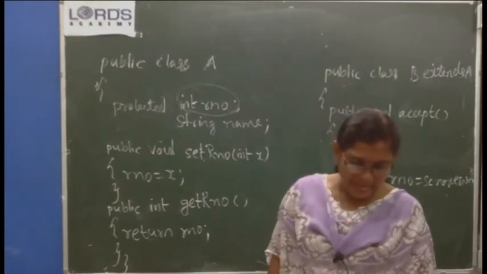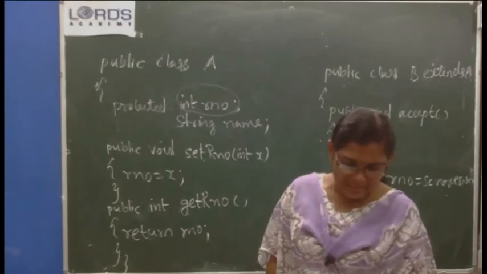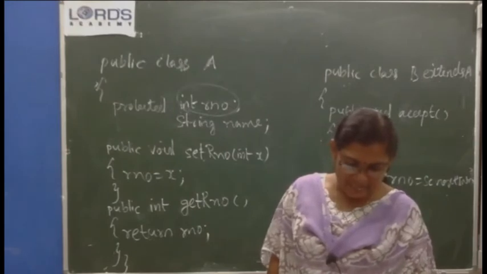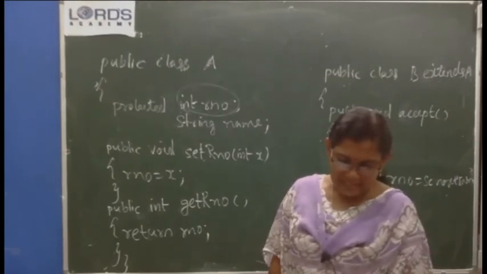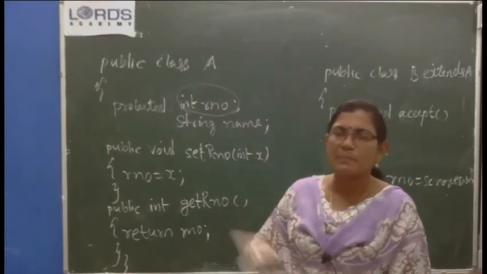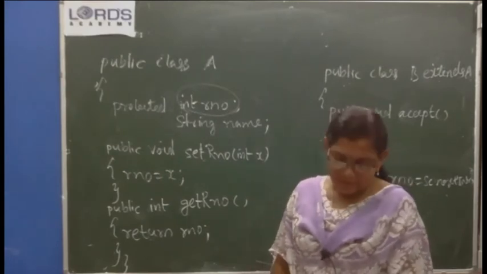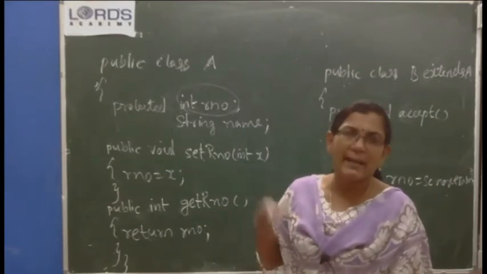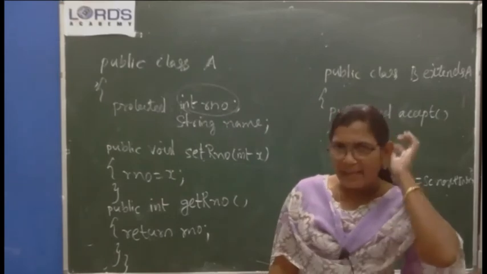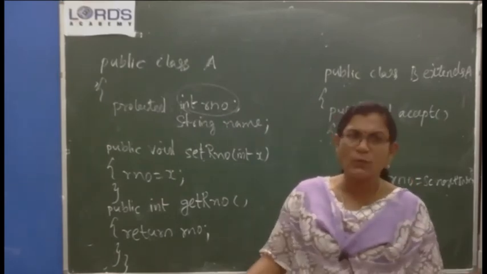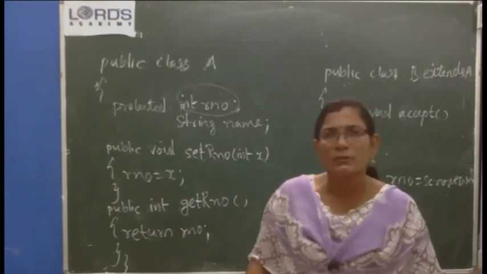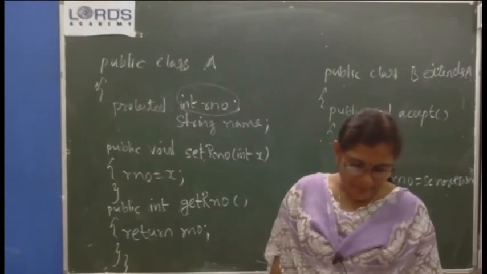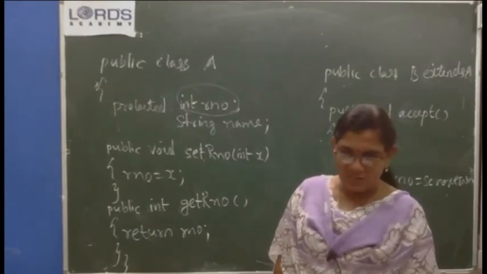For example, let X, Y and Z be three classes such that Y and Z inherit from class X. So X is the superclass or base class. From X, Y and Z are derived. So if any change is made in X, that will be reflected in Y and Z also. You need not go to Y and make the change, or go to Z and make the change. Make the change only in the parent class. Inheritance shows transitive nature.